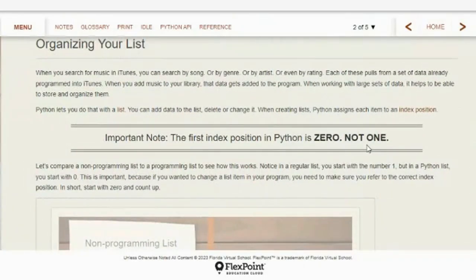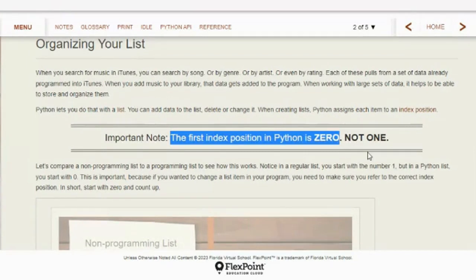Now, here's the important thing in the list. When you make a list in Python, and you want to talk about an actual item in your list, it has an index position. What position is that item in your list, right? Is it the last item in the list? Is it the first item in the list? If it's something you're trying to reference in your list so you can print it or use it for whatever reason, you have to know that Python starts counting with 0.